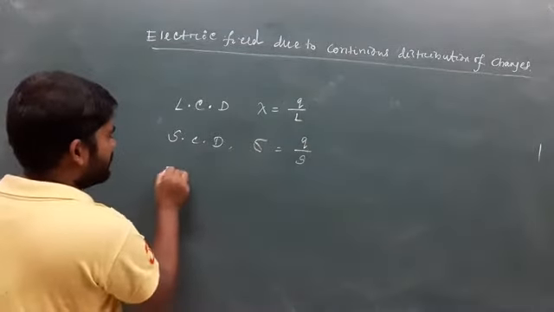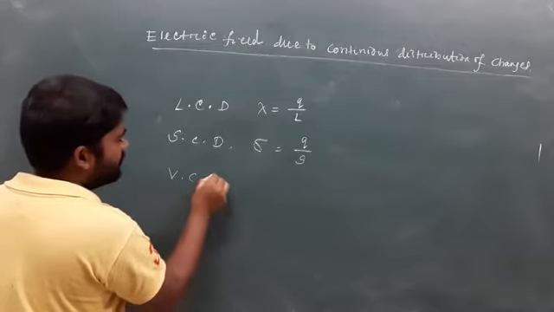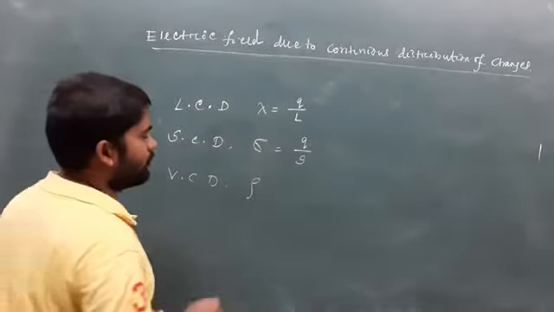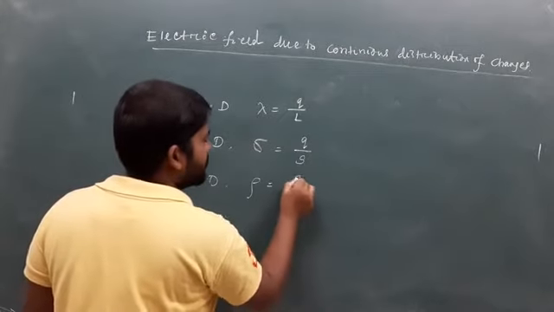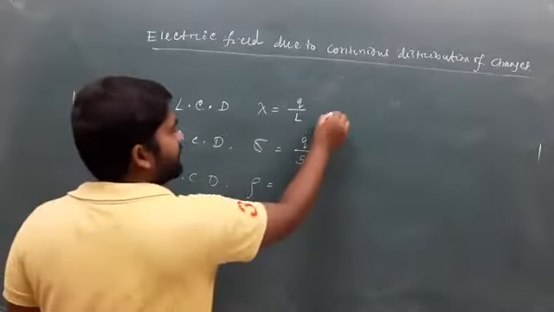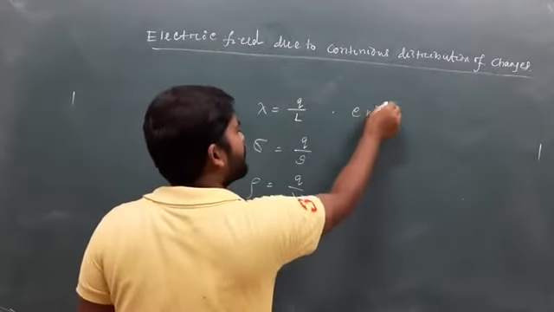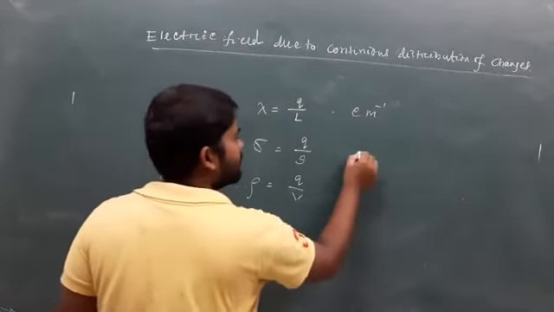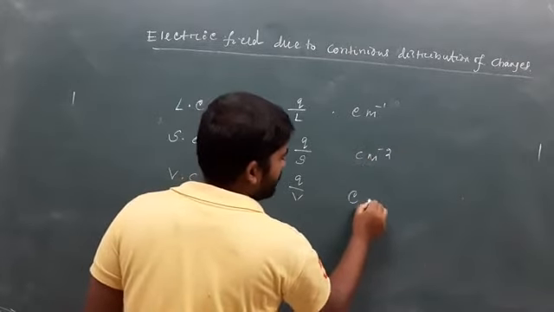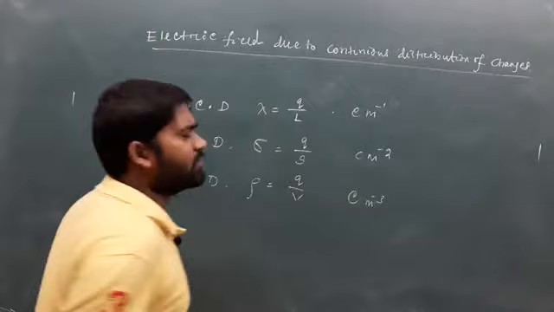And the last one is the volume charge density, which we take as rho, the distribution of charge per unit volume. Their units are coulomb meter to the power -1, coulomb meter to the power -2, and coulomb meter to the power -3 respectively.